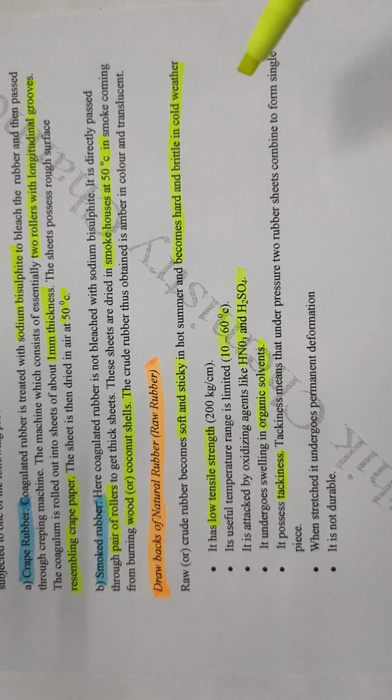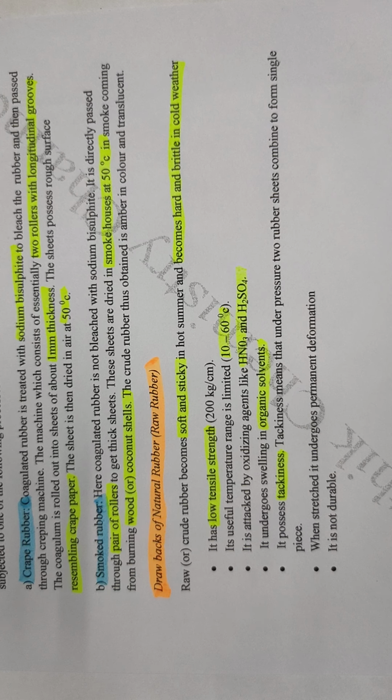Tackiness means under pressure two rubber sheets may combine into a single sheet. If you put 10 rubber sheets together, because of the pressure they may become a single sheet. That is called the tackiness property.